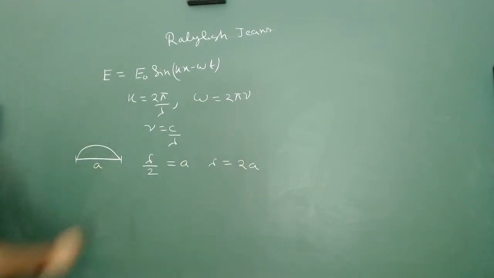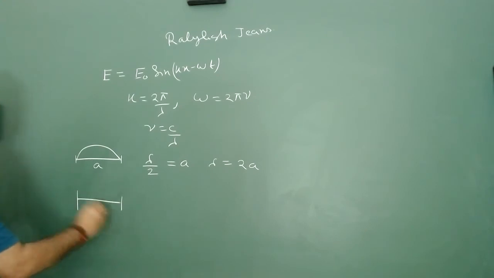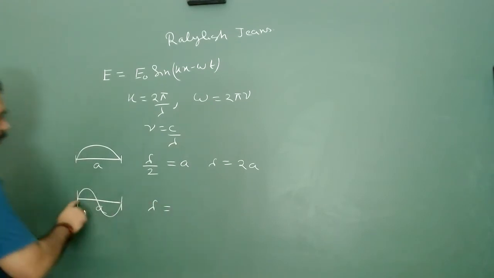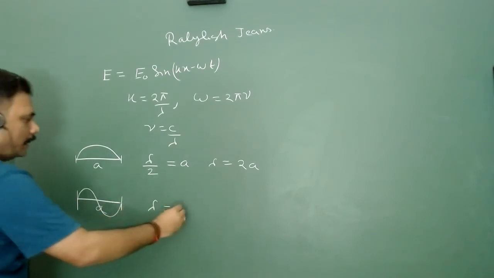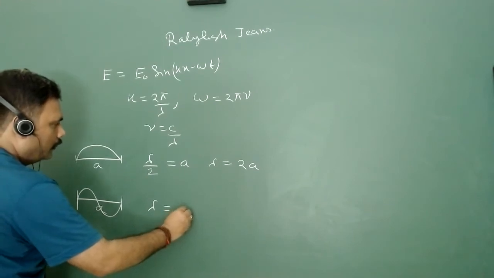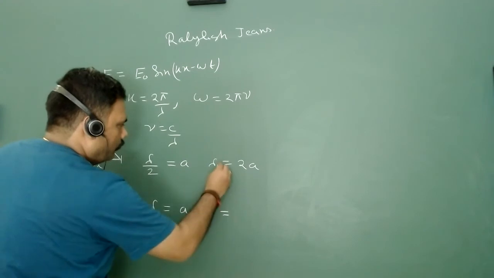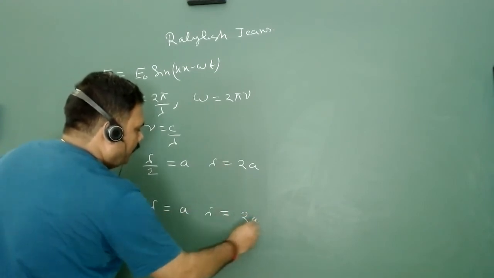So this is one possible lambda. Another possible value, this length is a, we can talk about the first overtone. So the first overtone will tell you about lambda. This is lambda by 2, so lambda is equal to a.